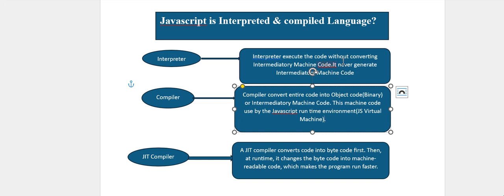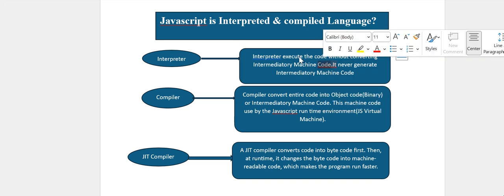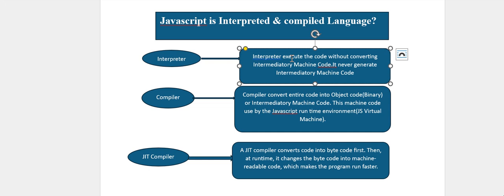Let's see how the interpreter executes without generating machine code. Suppose we have written JavaScript code. Once we execute it, it will execute line by line. Suppose this is the code: the first line is executed, then the second, third, and fourth line.